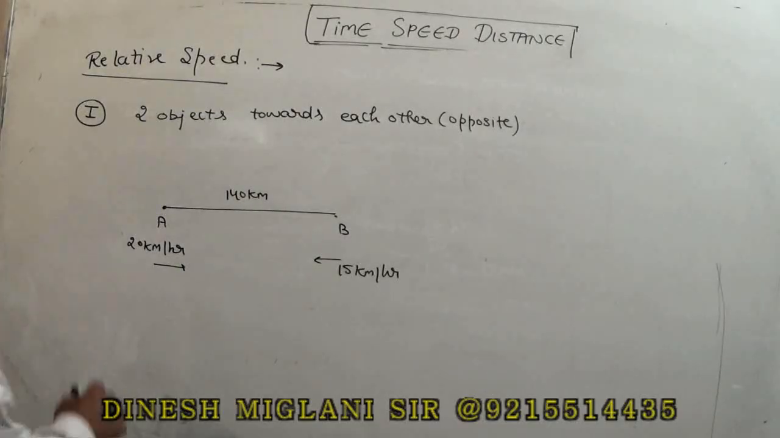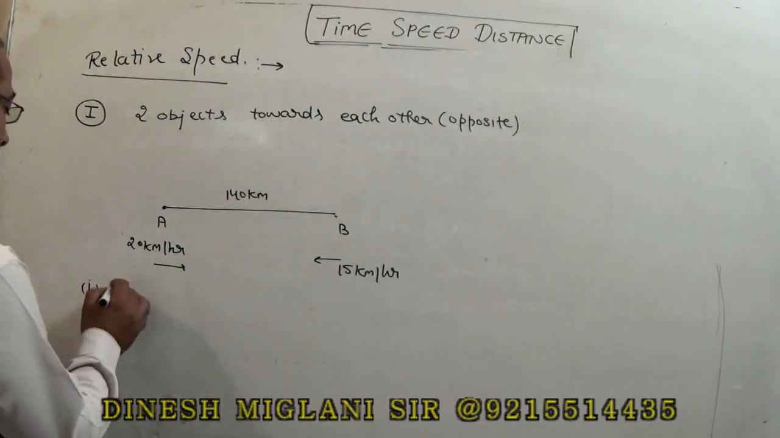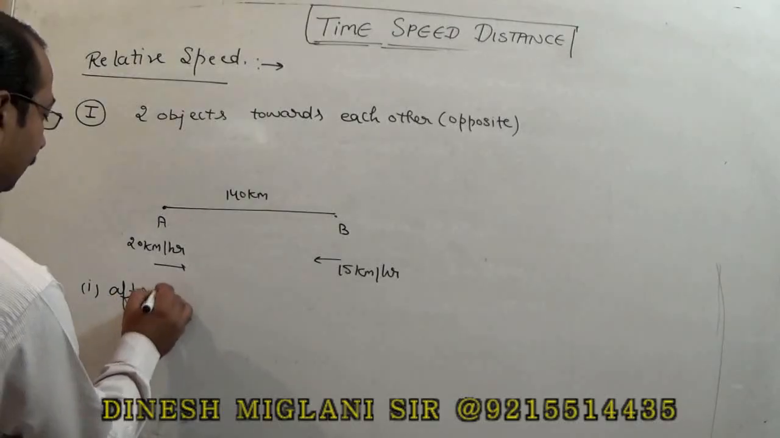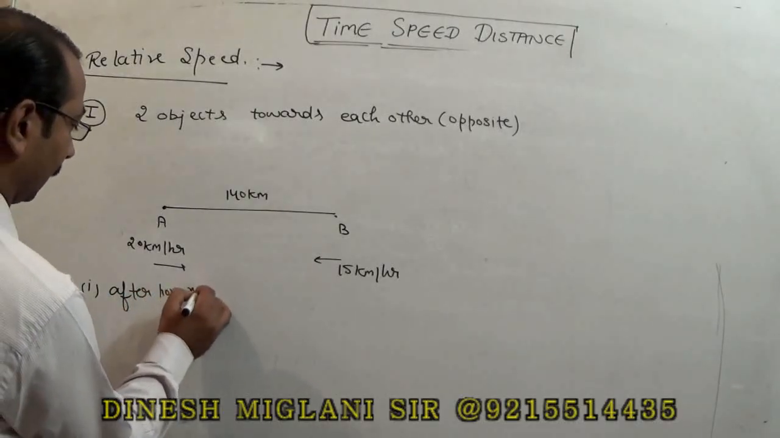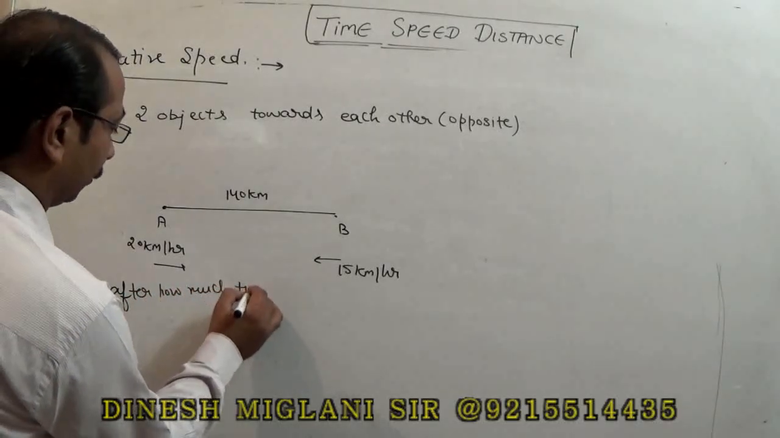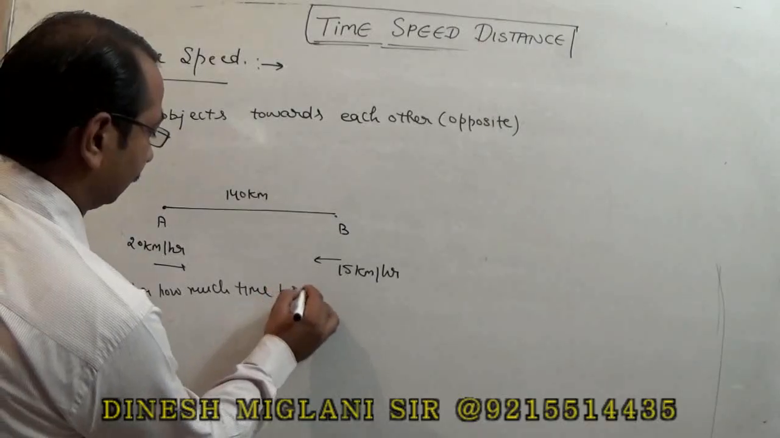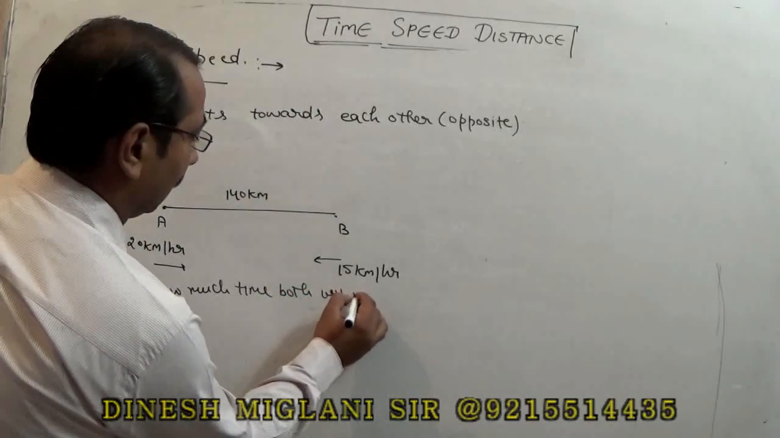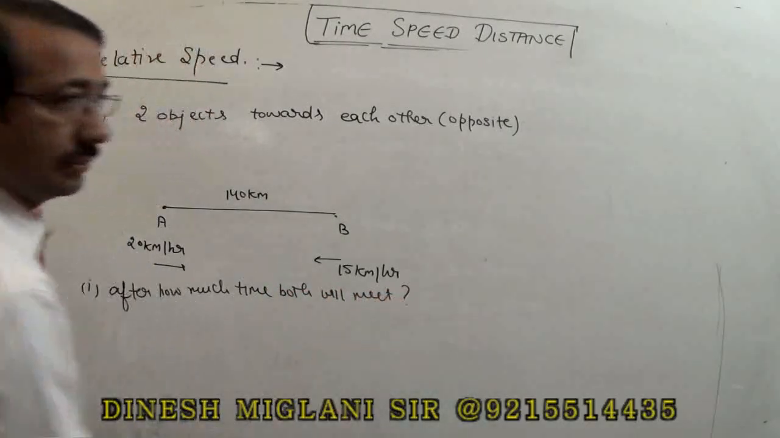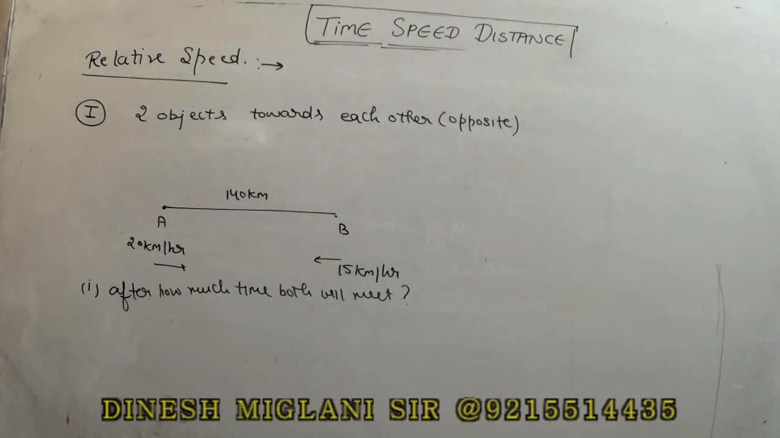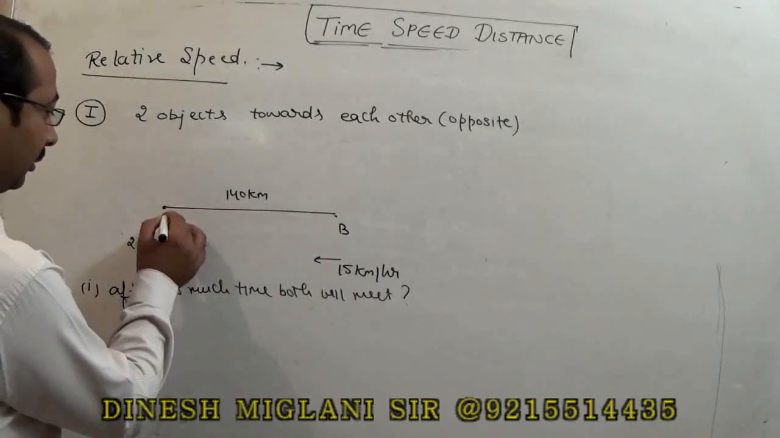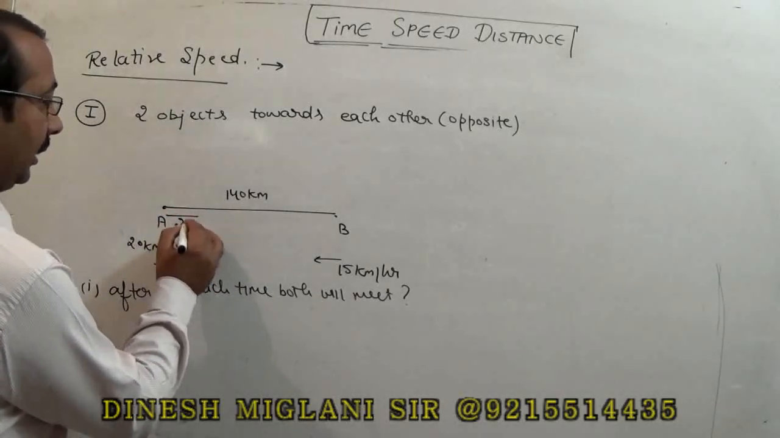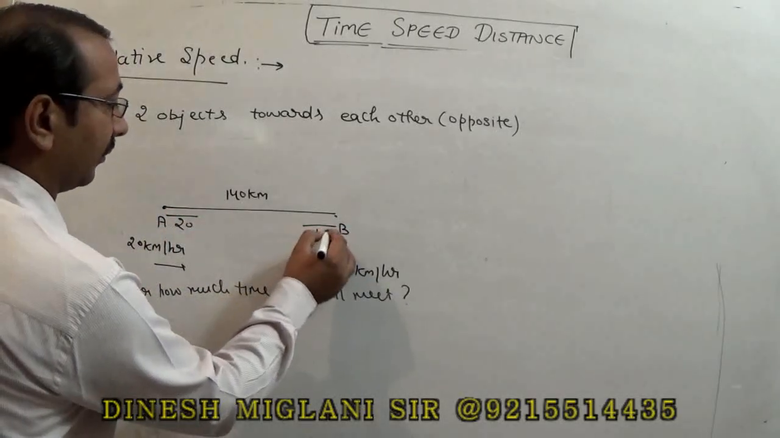Now the first statement is, after how much time will both persons meet? When we look at this question, in 1 hour how much distance will A travel? 20. In 1 hour how much distance will B travel? 15.